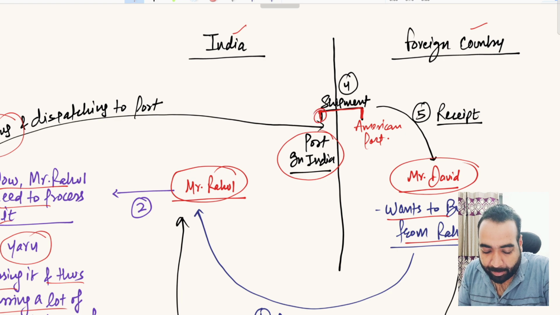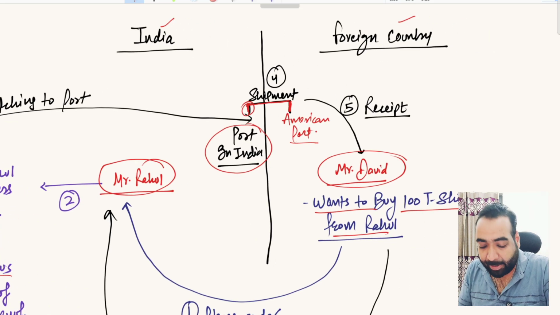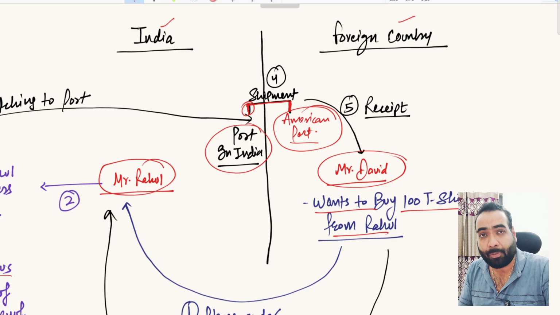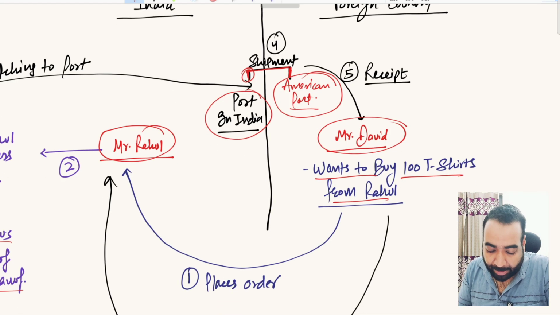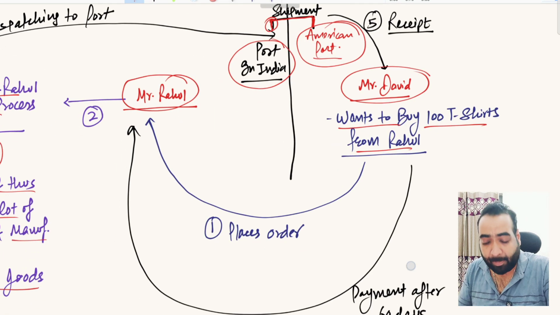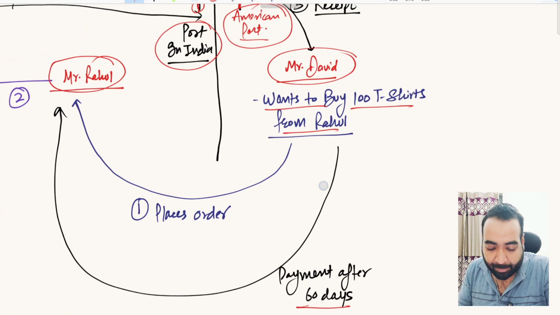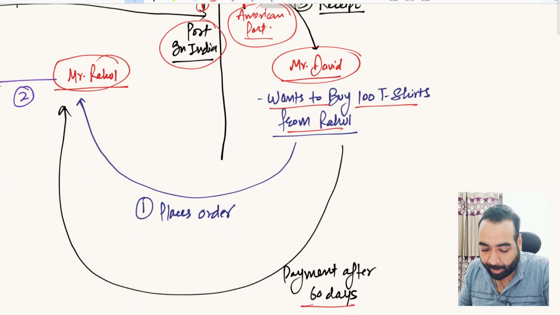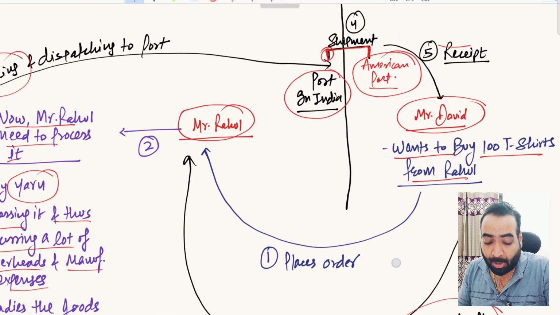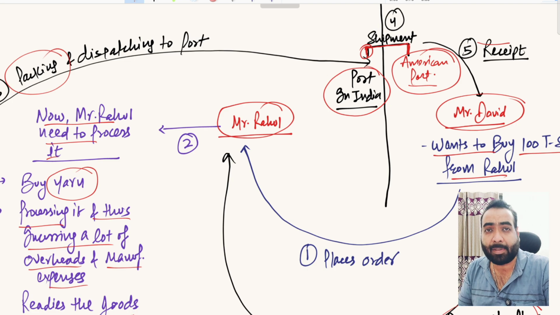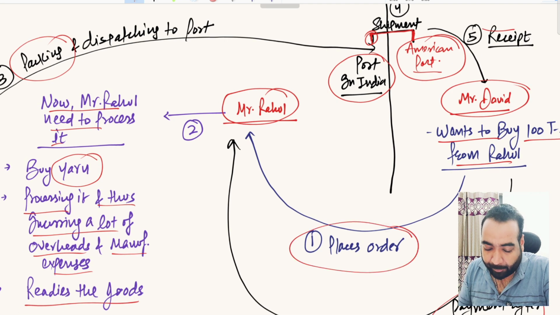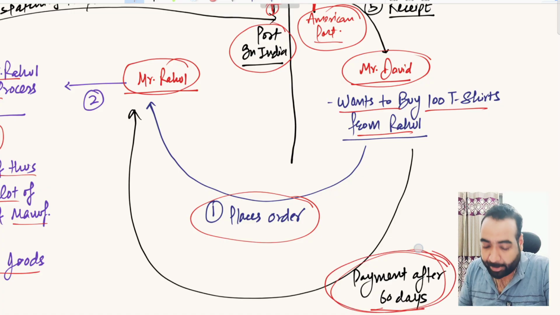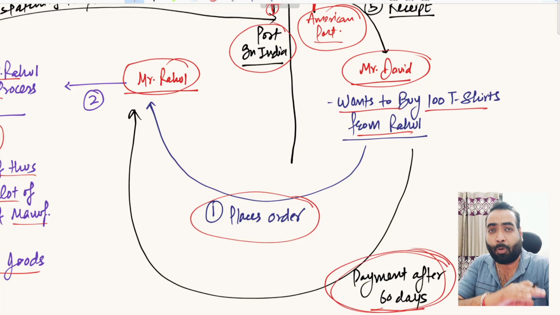So there is shipment, right? From the date of shipment, the ship will take 20-30 days to reach America. So post reaching America, Mr. David will release those goods, take them into his factory or warehouse, sell those goods, and then he will make the payments as per the agreed payment terms. Suppose the payment terms are 60 days from the date of receipt, so David will pay after 60 days to Mr. Rahul. So this whole cycle, from the date of placement of order to the date of actual receipt of payment from Mr. David, takes a whole lot of time.